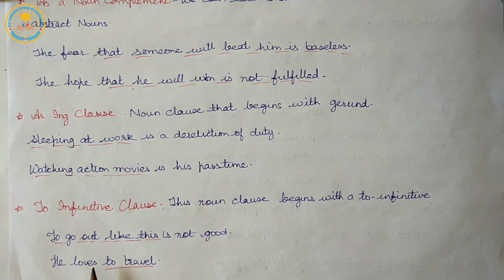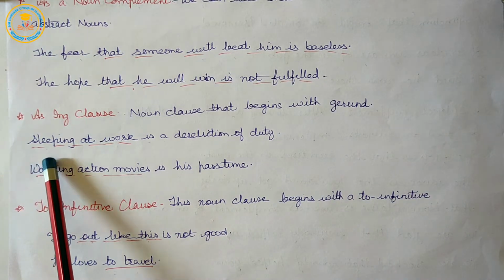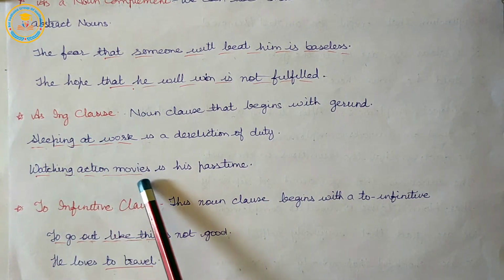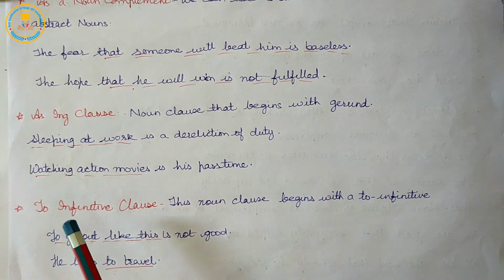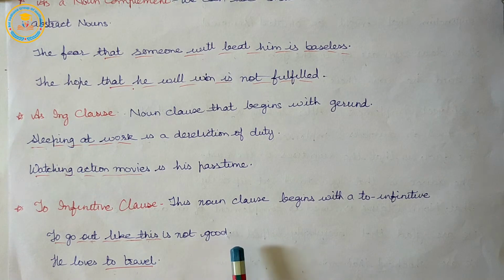So, noun clauses with ing clause and to infinitive clause. For ing, that is gerund: sleeping at work is a dereliction of duty. Watching action movies is his pastime. And with to infinitive: to go out like this is not good. He loves to travel.